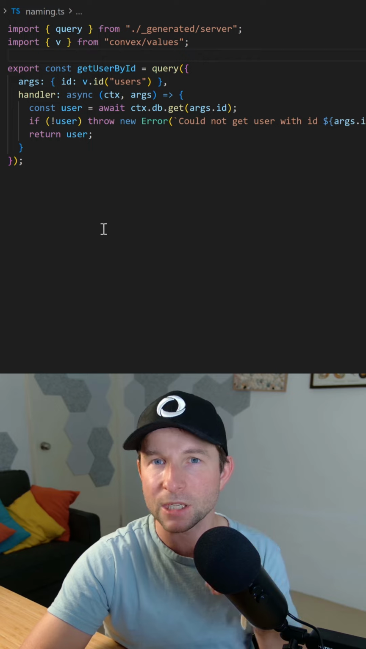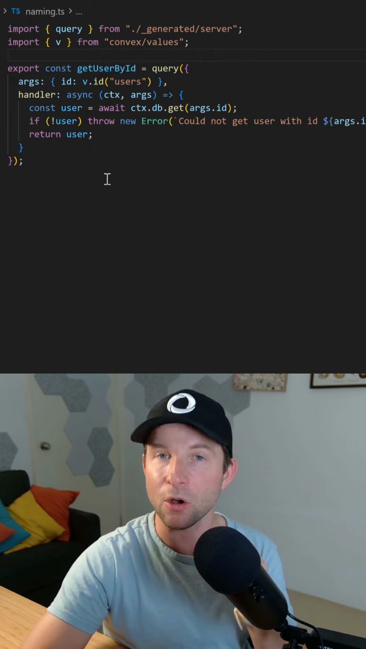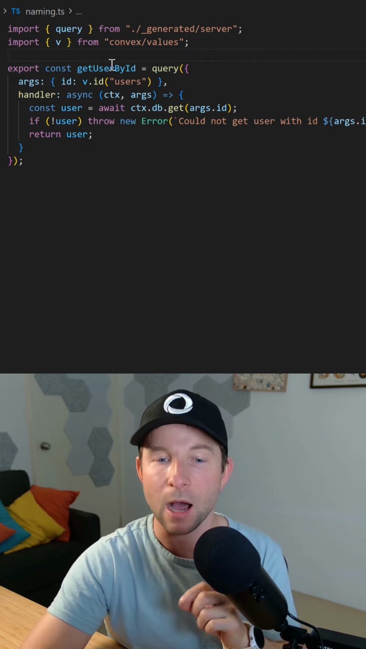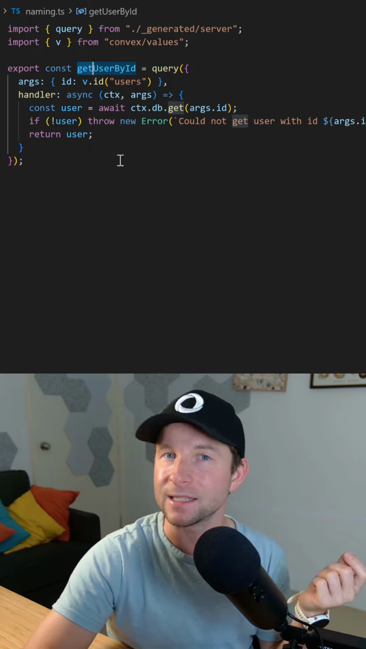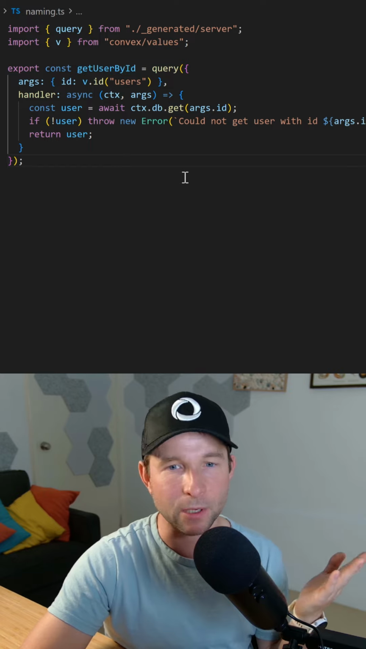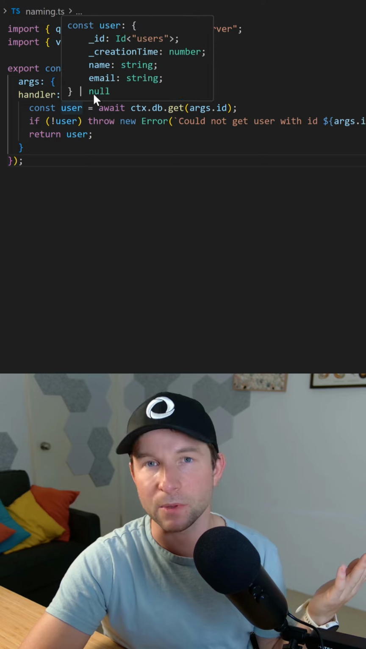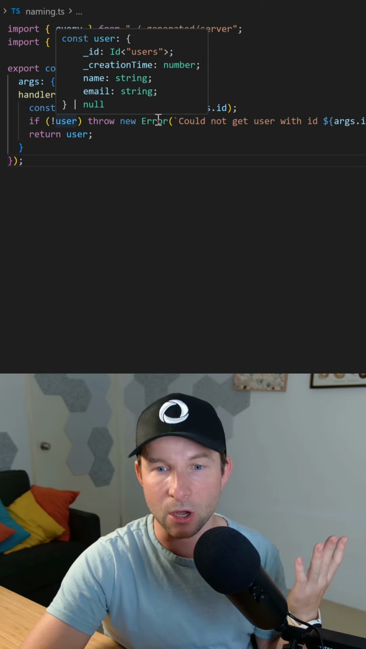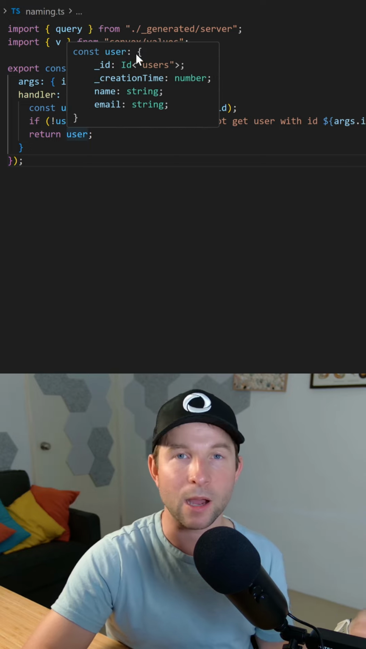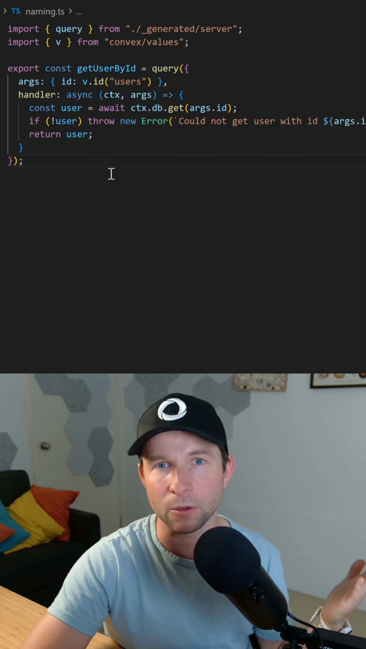But when my function is going to guarantee that the data is not going to be returned as null, I prefix it with get instead of find. So for example, in this query here, get user by ID is going to do the same thing. It's going to look up the user. It's going to check if it's null. If it is, it throws an error. Otherwise, it's going to return a guaranteed non-null value.